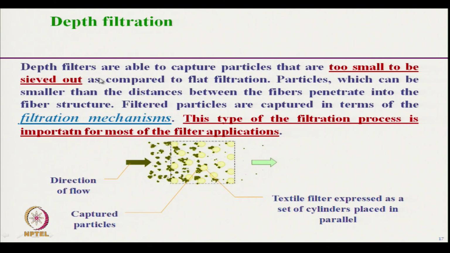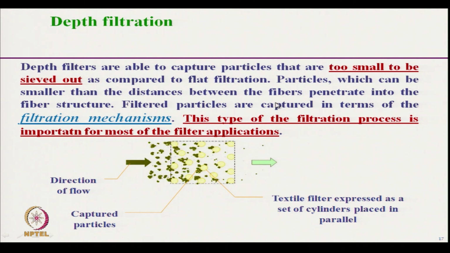We can see the depth filters are able to capture particles that are too small to be sieved out. In cake filtration, that is surface filtration, initially the smaller particles pass through the filter medium, but in depth filtration very small particles are filtered, particles which can be smaller than the distance between the fibers.